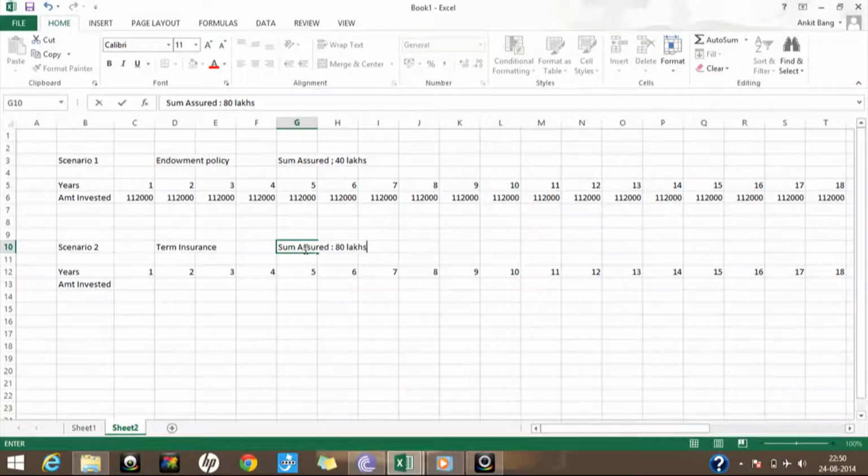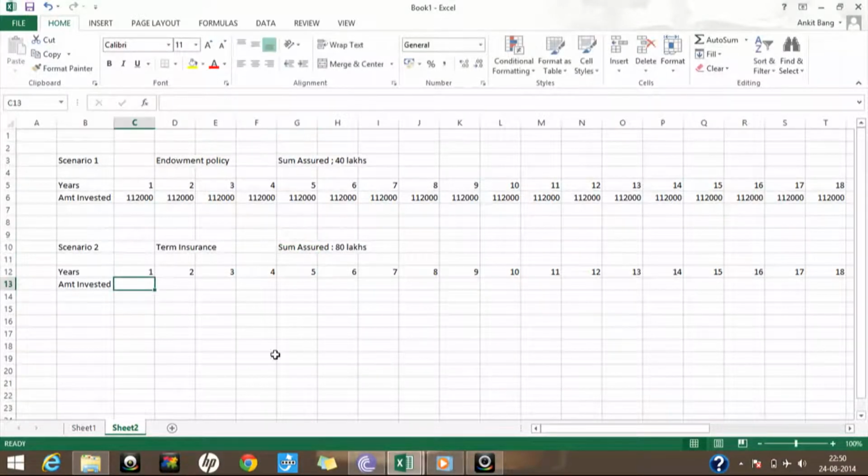We'll calculate the premiums and everything based on 80 lakhs, because the return you're getting in an endowment policy is 80 lakhs. So I've kept a similar return: in case something happens to you in the endowment policy, you'll get 80 lakhs, and in a term insurance policy, you'll also get 80 lakh rupees.